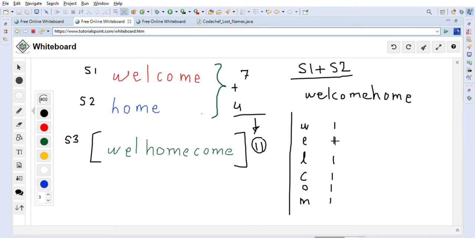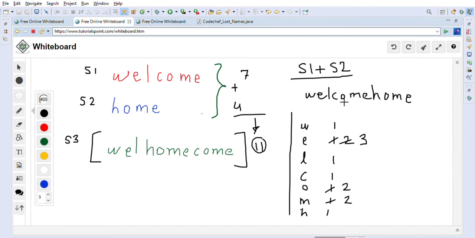After that e, so e will be increased to 2 here. After that h, h becomes frequency 1, so let me write down h here. After that o, o will become 2 now, because we increment the frequency. m will become 2 now because we increment the frequency. e will become 3 now because we increment the frequency. So this is the way we first create a frequency hash map. It will give us each character and its frequency in this string.